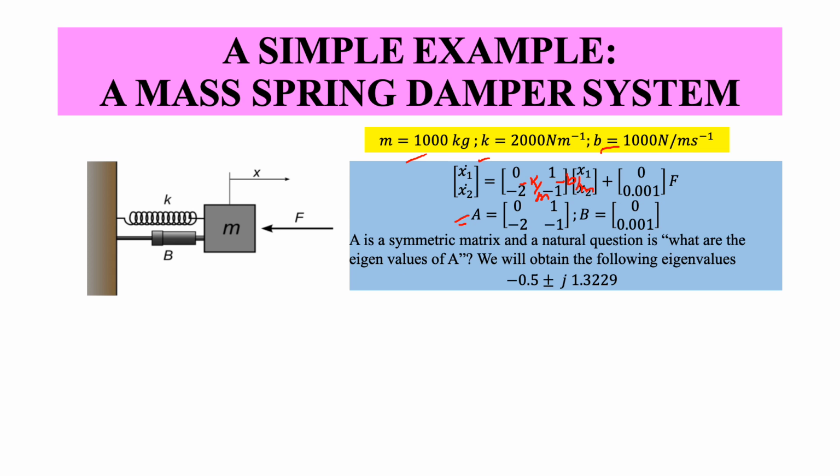And then if you look at the input, I have 1 by M. For a moment, let us assume F is a unit step force, so F equals 1. So 1 by M becomes 0.001. So this is my A matrix, this is my B, and we will see what these things are later.